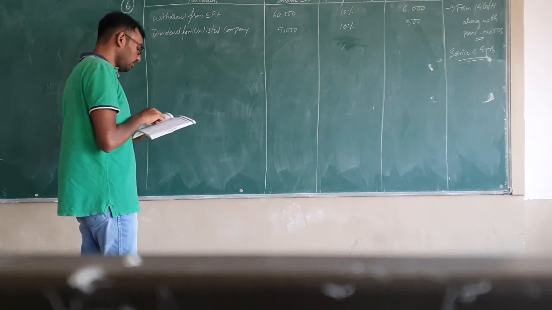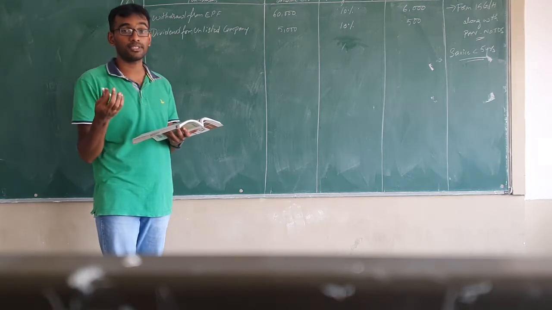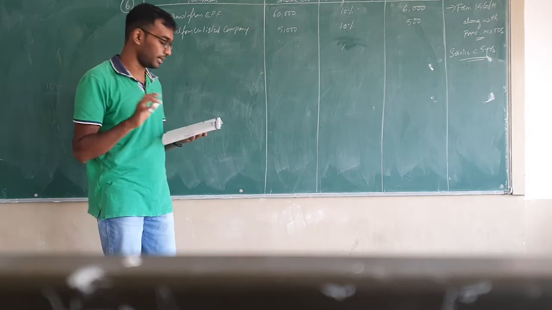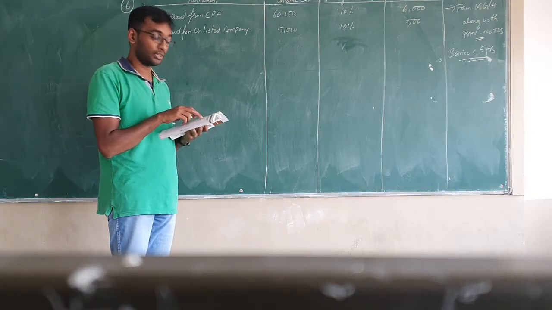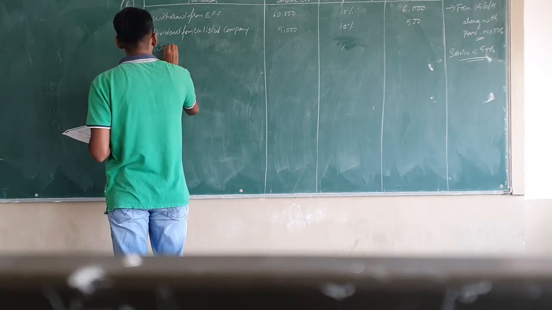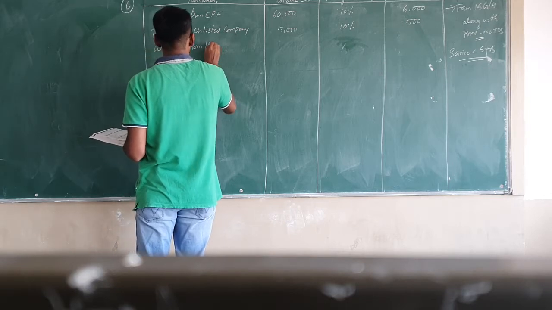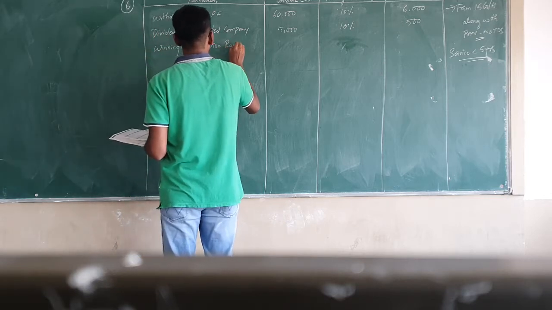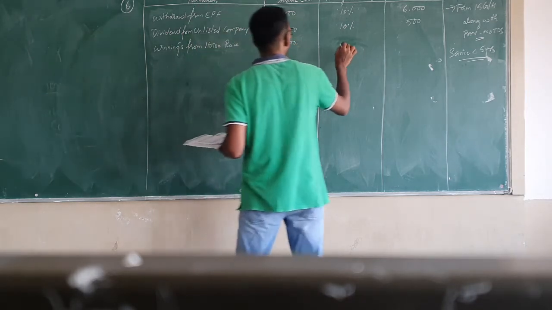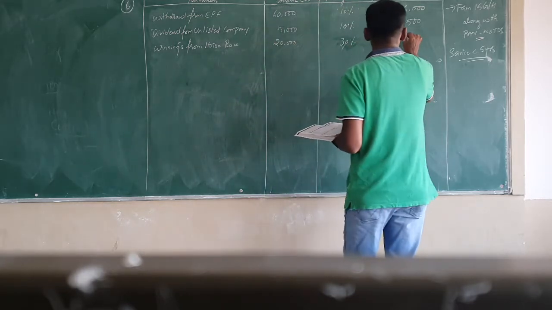Now the third item they have given: winnings from horse race is 20,000. So it will be under casual income. Whenever there is casual income which is more than 10,000, then 30% TDS will be computed. Here the amount is more than 10,000, which is 20,000. So write down under particulars winnings from horse race, amount is 20,000. Now the rate of TDS on casual income is 30%. So 30% on 20,000 is how much? It is 6,000.